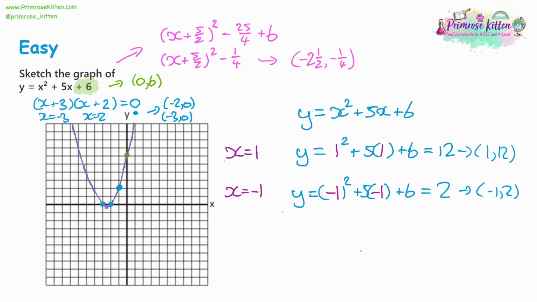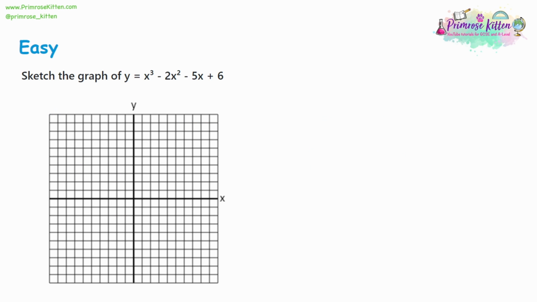So again, you can get a really good sketch just by inspecting the equation you're given, looking at the y-intercept, looking at the solutions to factorizing and solving the quadratic, which are the x-intercepts with a line just through the x-axis, and completing the square to find the minimum or maximum point. But if there's anything you're not sure about, you can do a couple of substitutions as well. You can see the last couple of questions, I only did 2 substitutions, whereas in the first question, I had to do 6 or 7 substitutions, which was a lot more work. Similar techniques can be used on cubics as well.